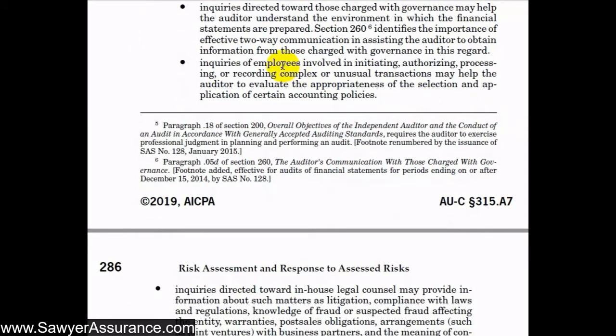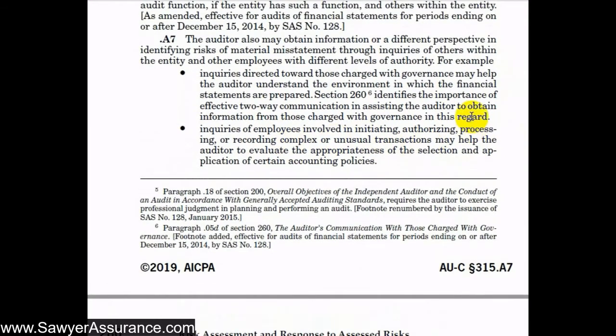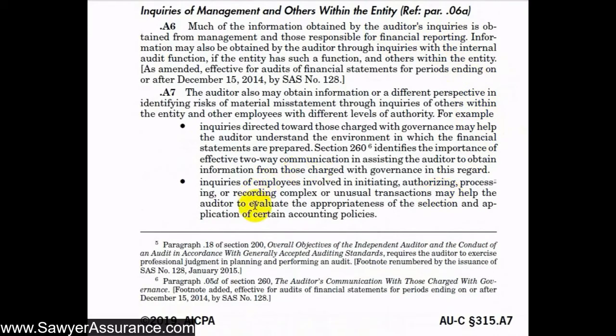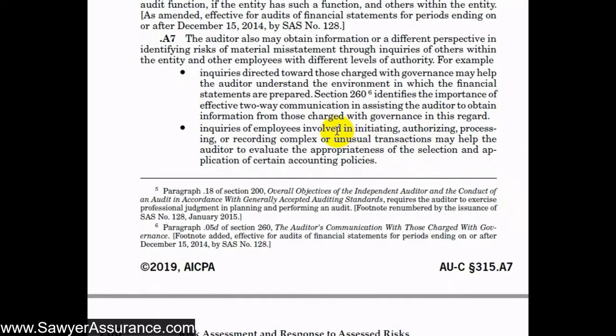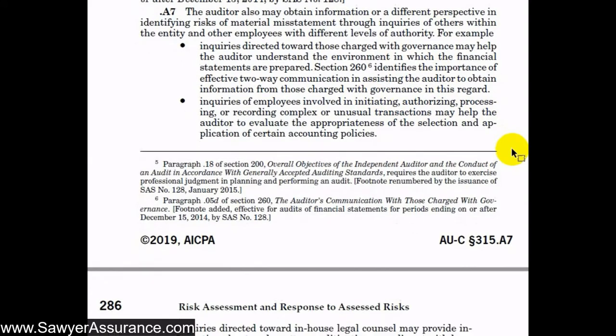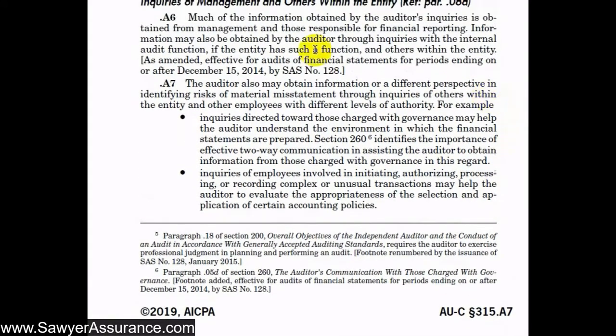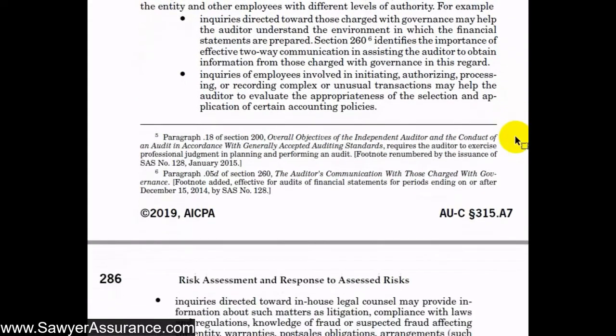We might also have inquiries with employees that are involved in initiating, authorizing, and processing or recording complex or unusual transactions. And these people might be involved in the financial reporting process, so we will have already talked with them, but there may be different people that authorize or process different transactions. For instance, if the organization maybe buys a new big factory, there might be someone outside of management or financial reporting that actually authorizes or initiates that transaction. So it might be helpful for us to talk to them to understand what happened in the transaction that maybe those in management or financial reporting might not be privy to.